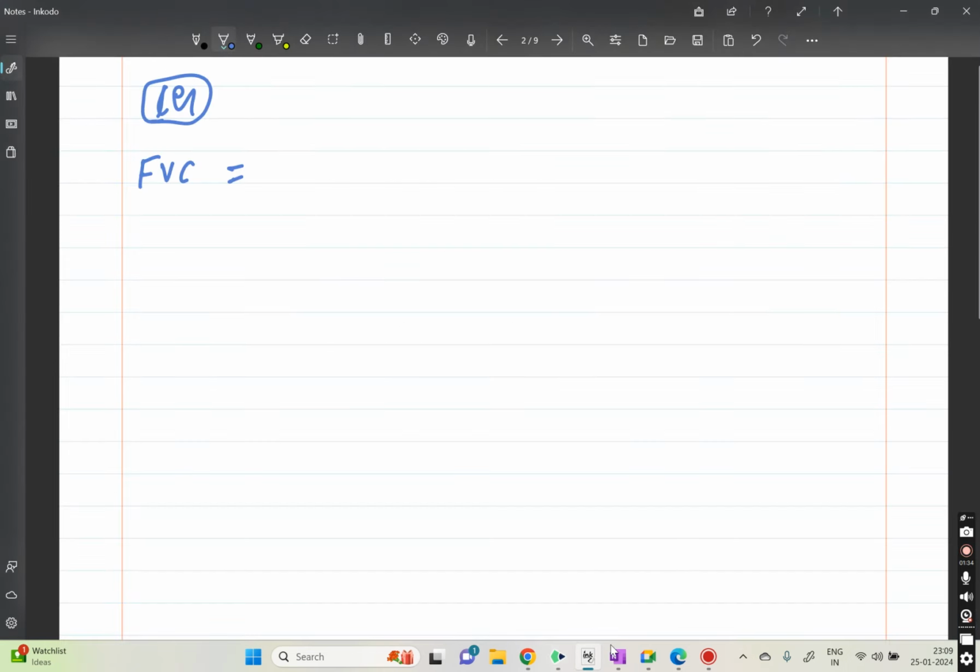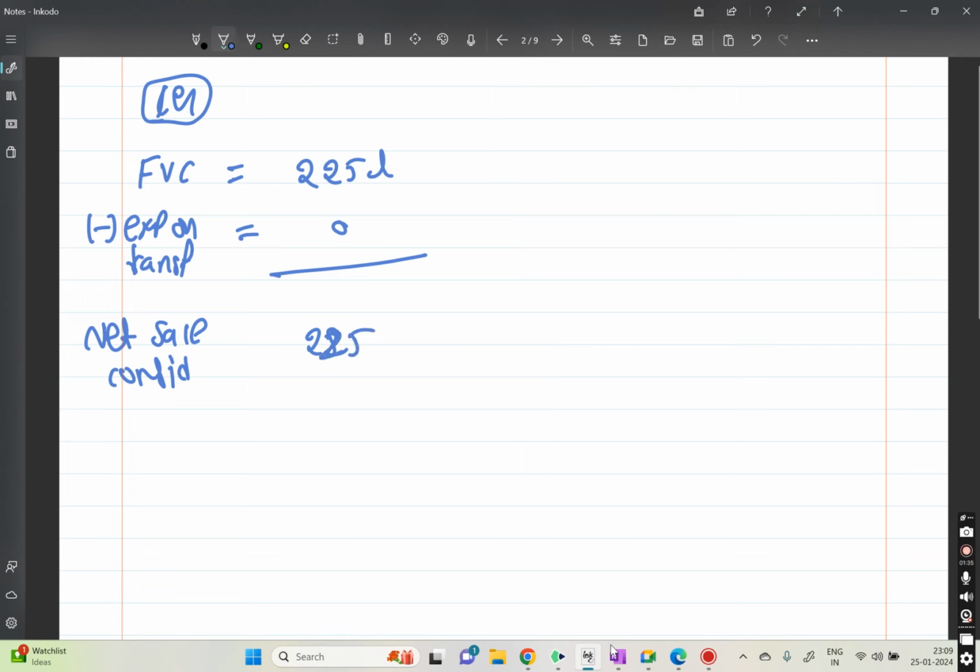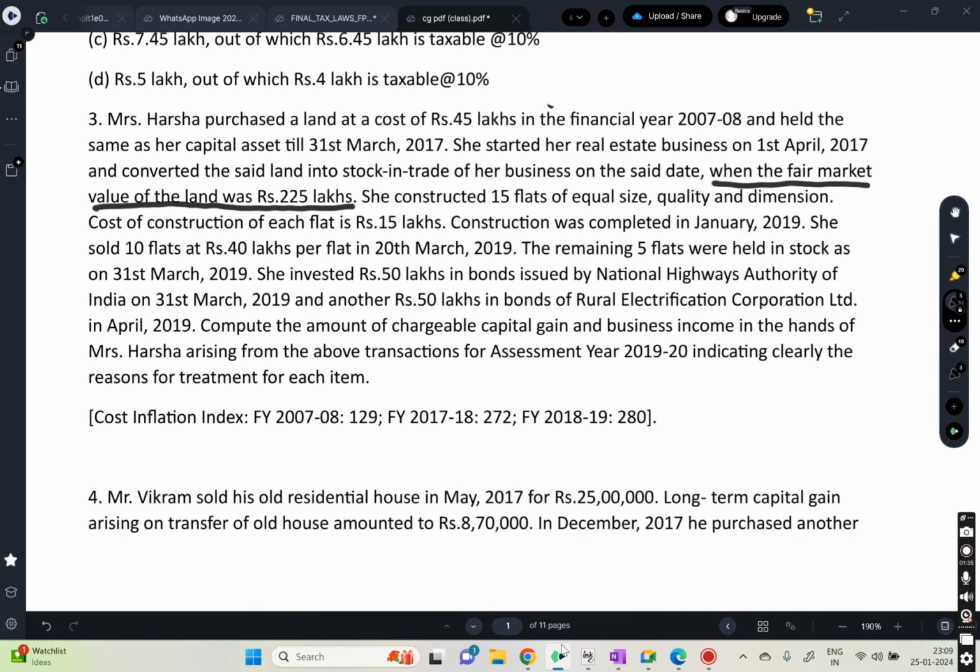They did not give anything, so what do we get? We get net sale consideration, which is 225 lakhs, minus indexed cost of acquisition. Can I do indexation for this? Again, what is the capital asset we are dealing with? We are dealing with land. And what is the period of holding?